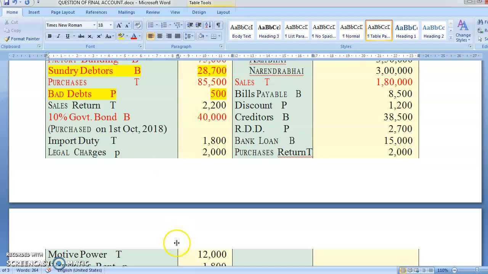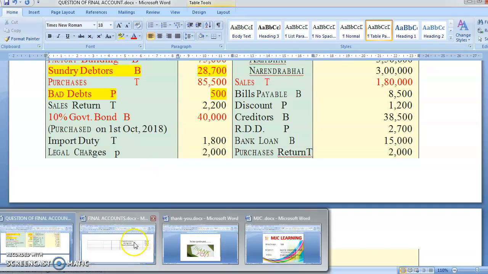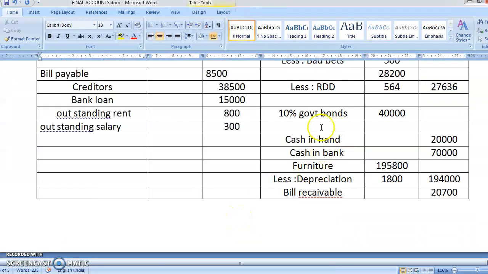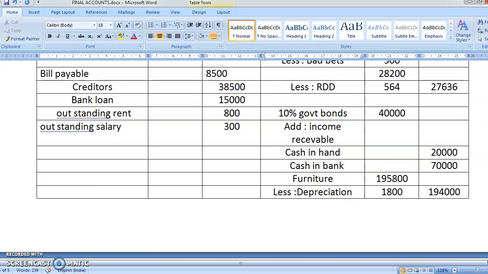Are you getting it? Yes, so there are two entries. One will come in the bonds. You can add in your bonds. You'll write here: add income receivable. See, you have not received it, you will be receiving it. So income receivable, how much? 2,000. So the total comes to 42,000.